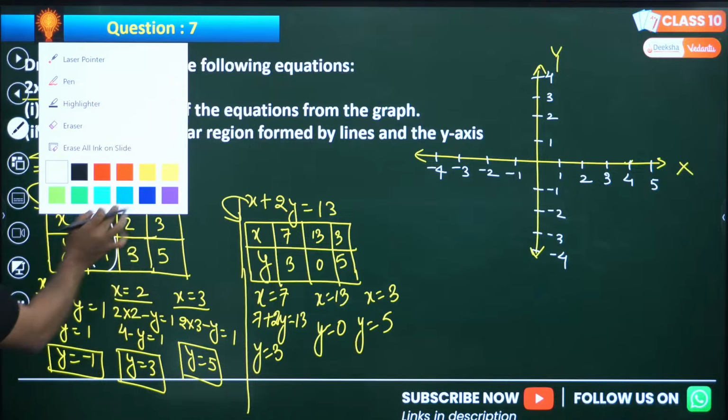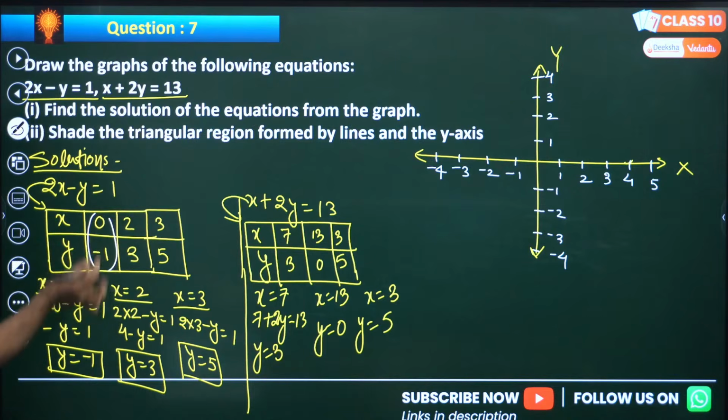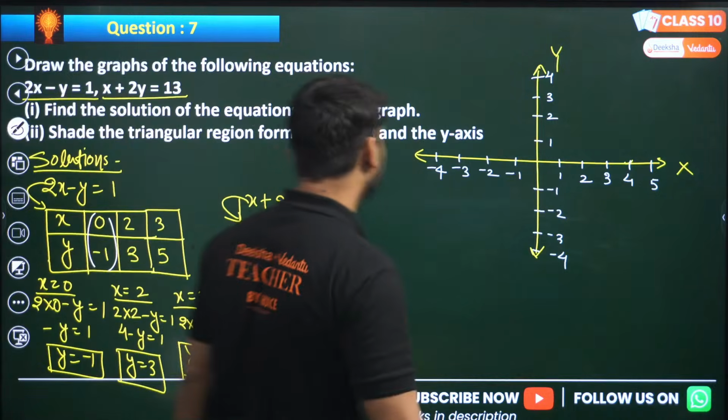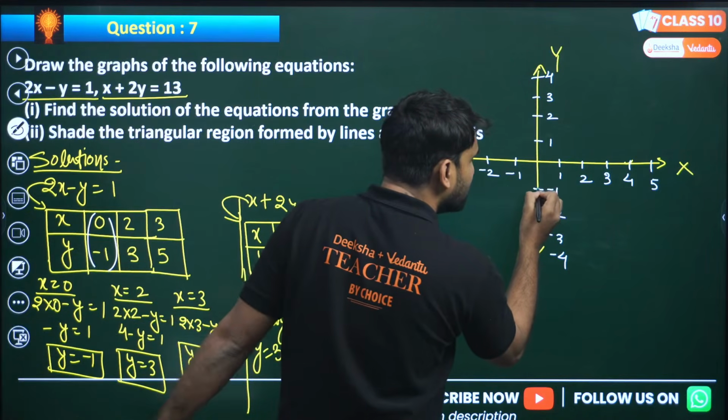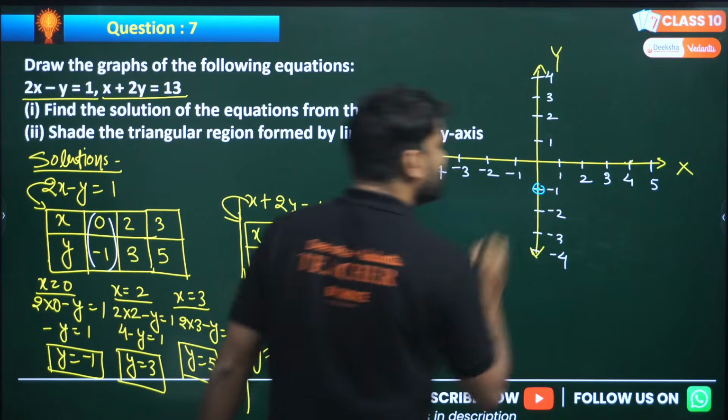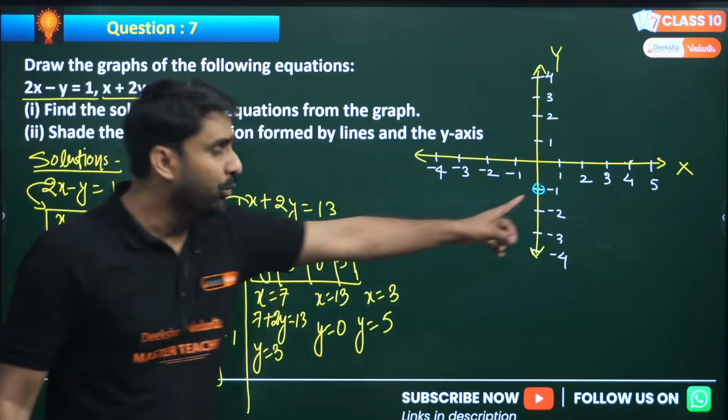Now look at the first one. This is (0, -1), which means the x coordinate is 0 and y is minus 1. So where will the coordinate be? x is 0 and y is minus 1. This coordinate will be here. This is the coordinate, in blue color.